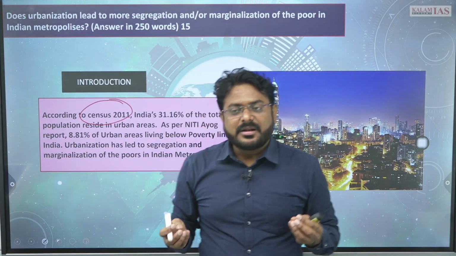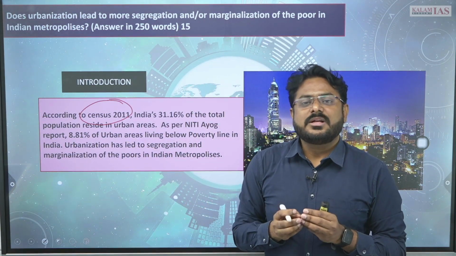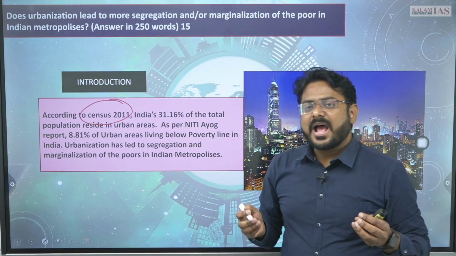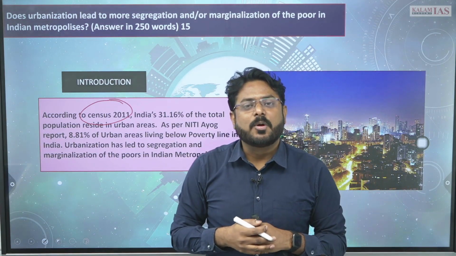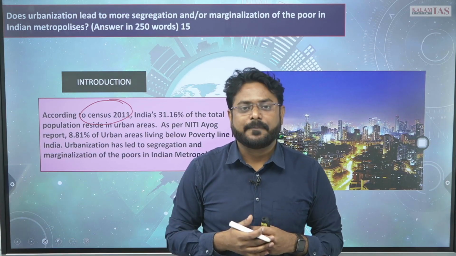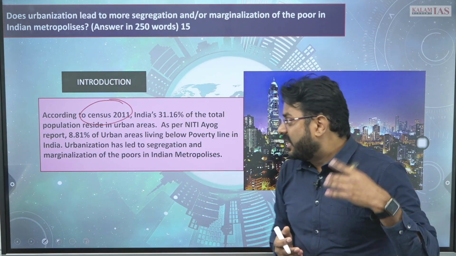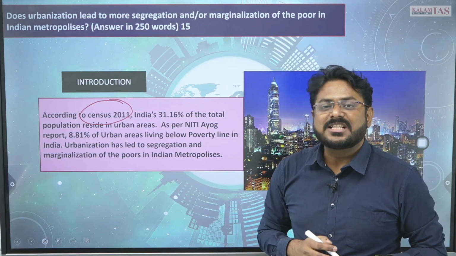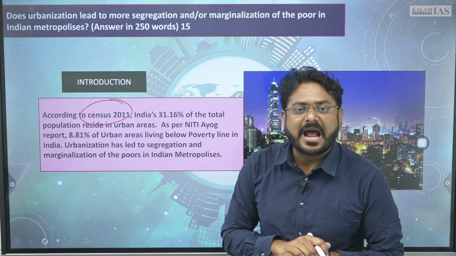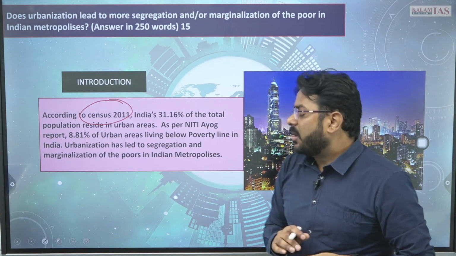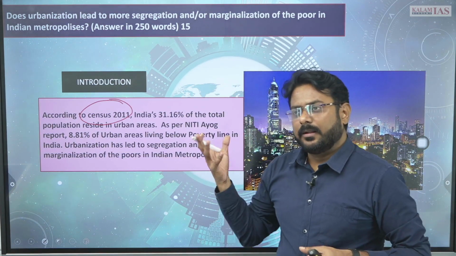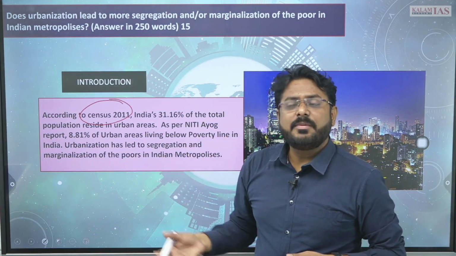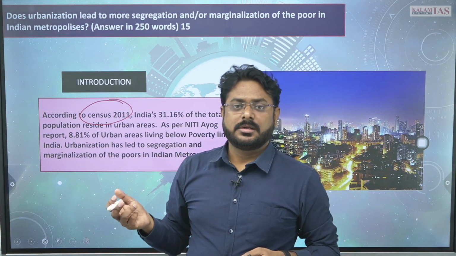And as per census 2011, India has 31.16% of the total population as urban population, right? And recently the Niti Aayog report has stated that 8.81% of the urban population is living below the poverty line, right?